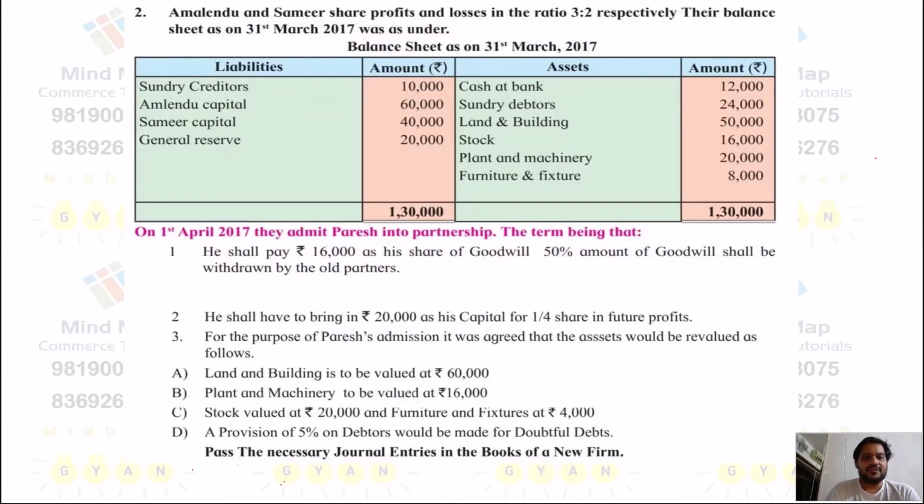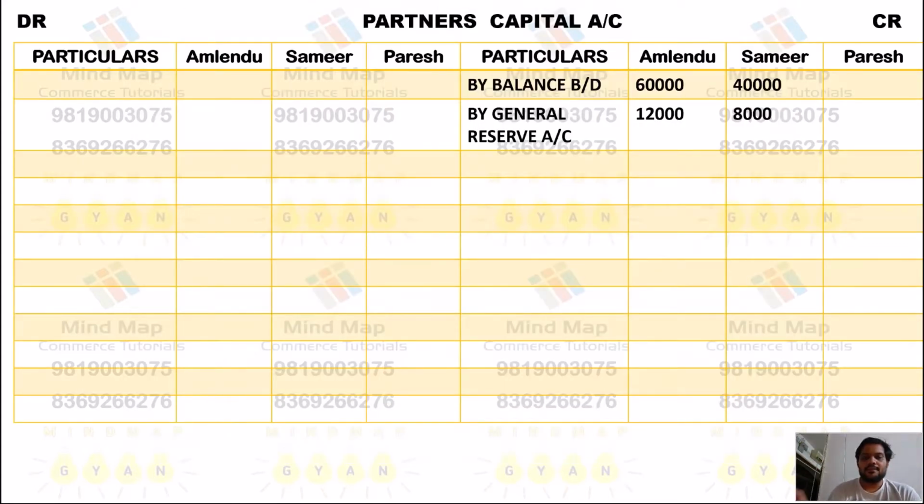So starting with the sum, first we do the posting from the balance sheet. We have two partners' capital accounts, so we record the opening balance on the partners capital credit side, by balance brought down.